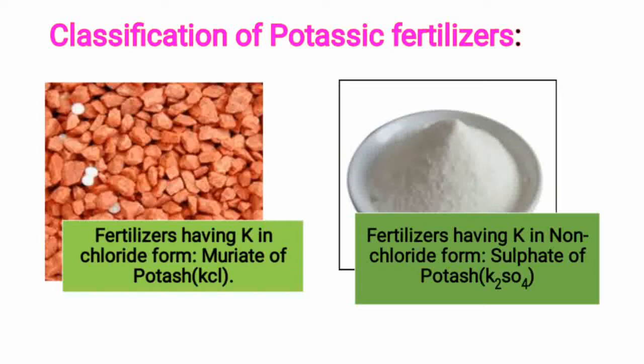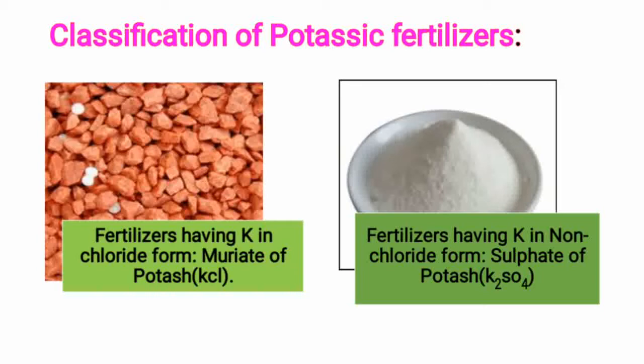Then the second class, fertilizer having potassium in non-chloride form, that is sulphate of potash, also known as sulphate of potash magnesia. It is a double salt of potassium and magnesium. Also another fertilizer, potassium nitrate, contains potassium as well as nitrate. This fertilizer is very costly, and it is used for growing special crops, vegetable crops like potato, tobacco, tomato and other vegetable crops where quality is more important.